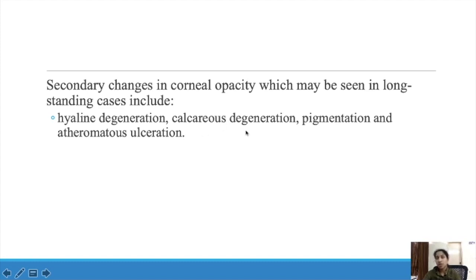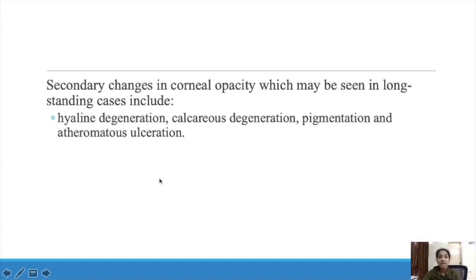Calcareous degeneration means there will be deposition of calcium salts in those tissues, and there will be degeneration and necrotic changes. That is known as calcareous degeneration. Pigmentation means there will be a change in the color.